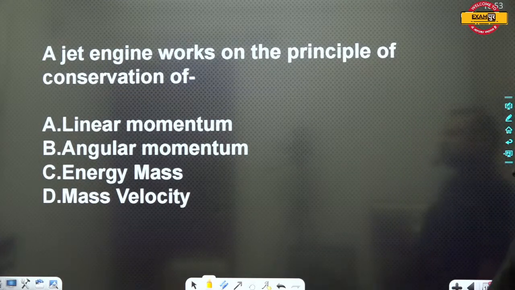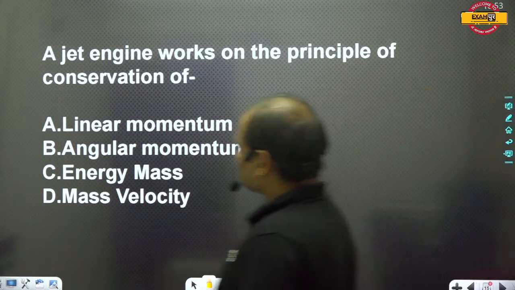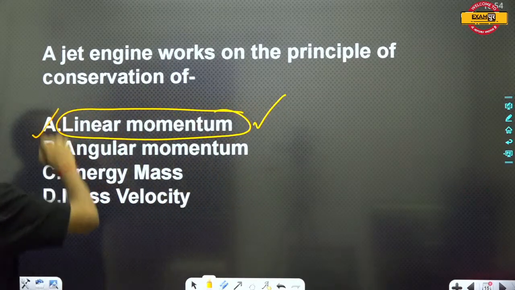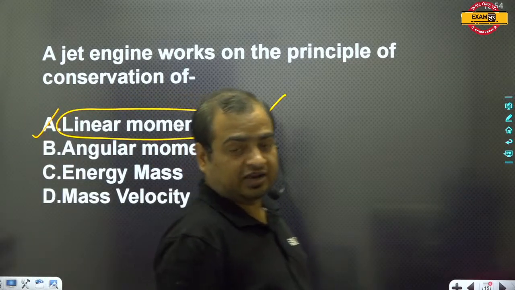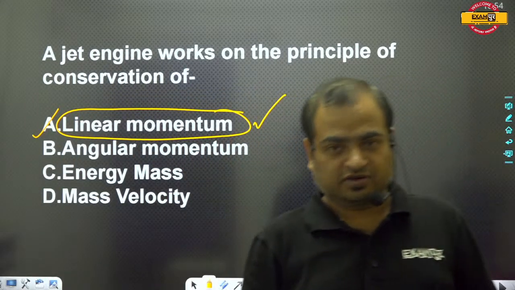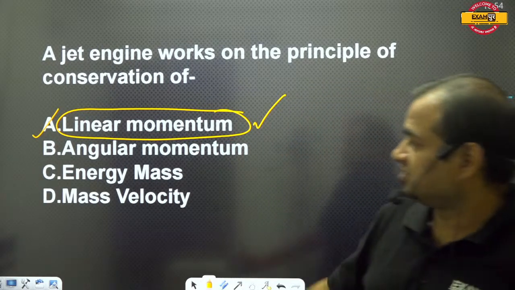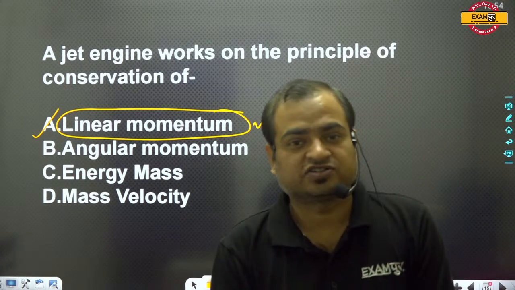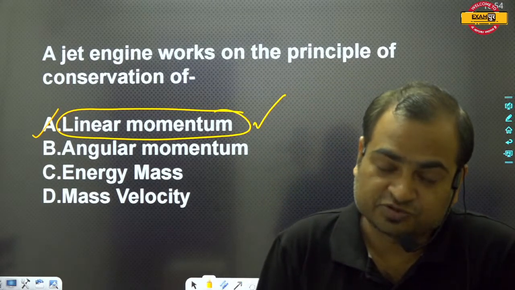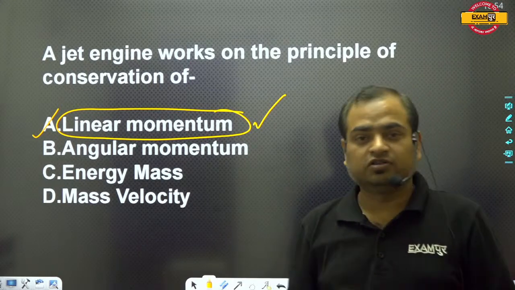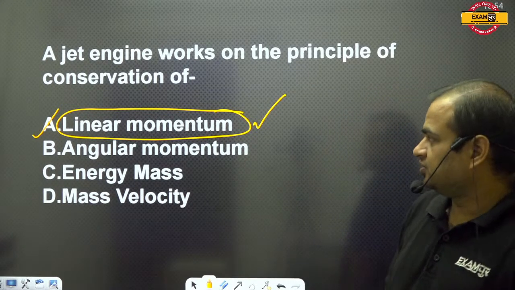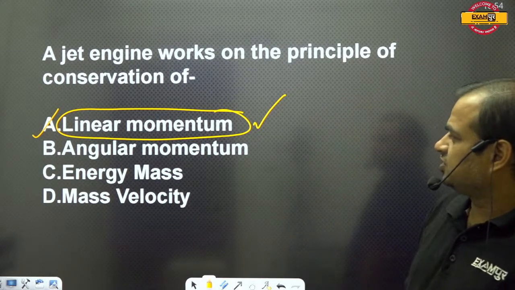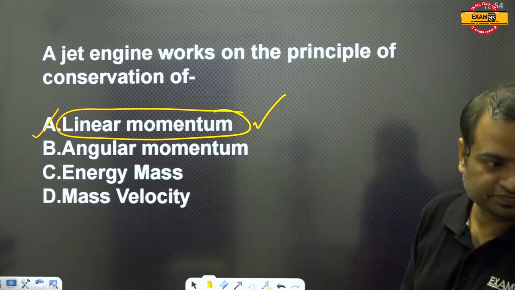A jet engine works on the principle of conservation of linear momentum. So here this is the correct answer. Please do watch the lectures I have already taken in the 2 p.m. session. I have already explained all these things. If you have not watched these lectures till now, please do watch them, and I am sure you will get all your doubts cleared there, because I have explained with the very basics. So here the correct answer is linear momentum.